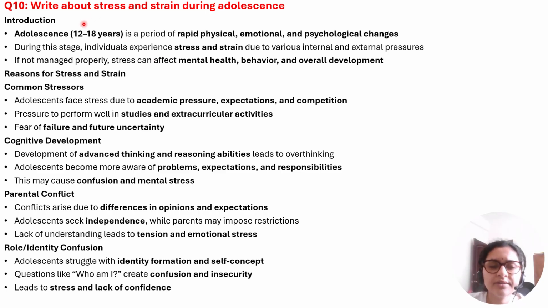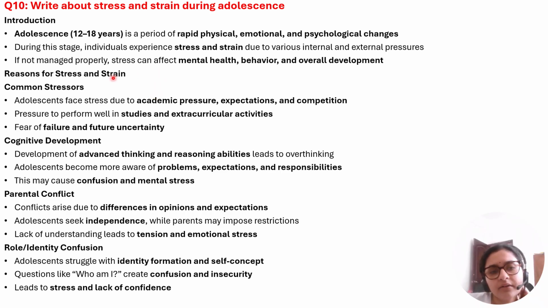Write about the stress and strain during adolescence. So, adolescence is a period which is very stressful, that is 12 to 18 years. This involves rapid physical, emotional, and physiological changes. If the stress is not managed properly, it can affect the mental health, behavior, and overall development.